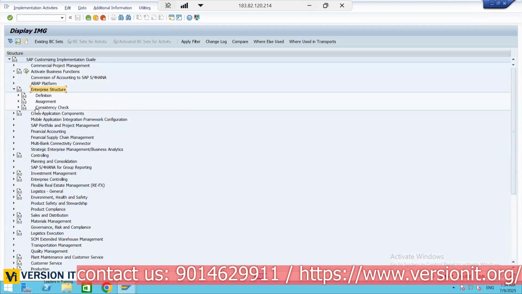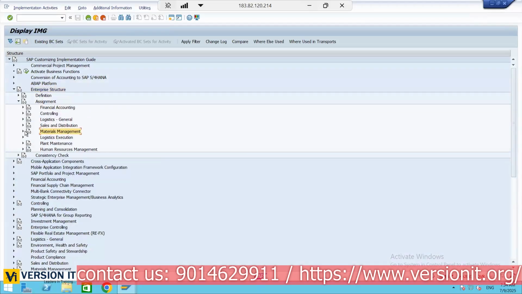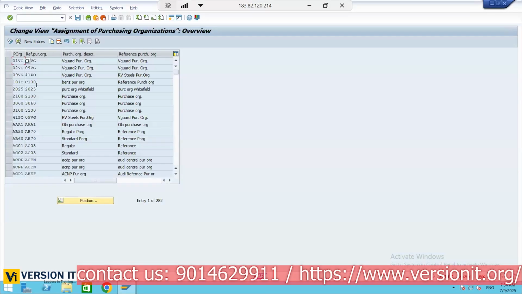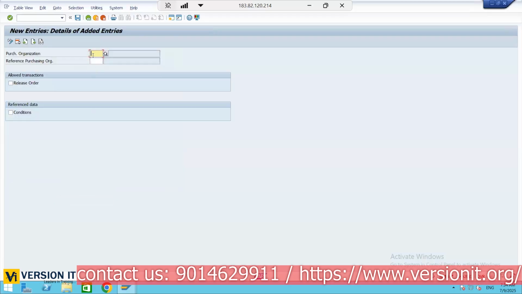In the enterprise assignment, materials management, assign purchase organization to reference. New entries. First, the reference purchase organization is KCPO, Kia Central Purchase Organization. They get the material for $8, since that contract is already dealt with the vendor, so they get the best price.